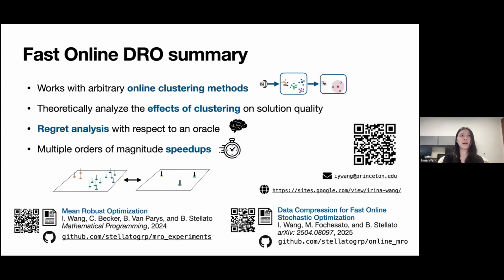All right, so overall, we have an approach that works with arbitrary online clustering methods, as long as they satisfy certain regularity constraints. We theoretically analyze the effects of clustering on the solution quality, with finite-sample and asymptotic performance guarantees. We provide this regret analysis with respect to a one-step-ahead oracle, and we show that we obtain multiple orders of magnitude speedups compared to sample average approximation and Wasserstein DRO.